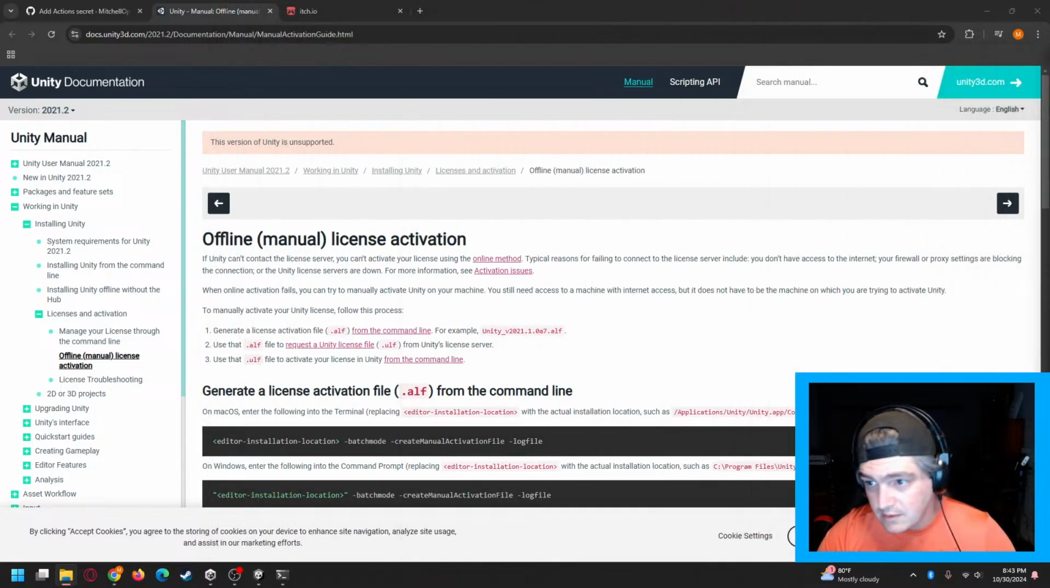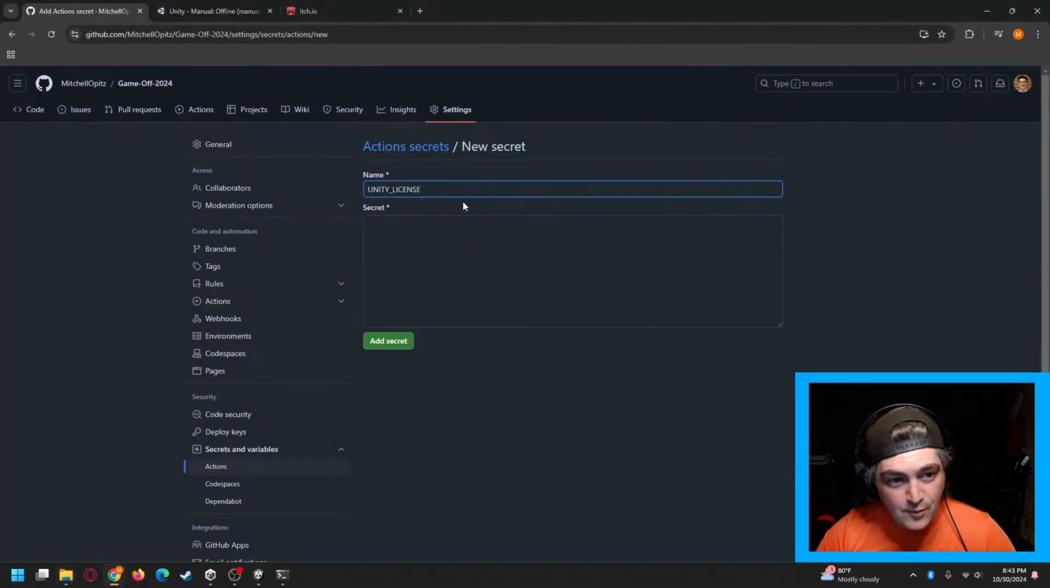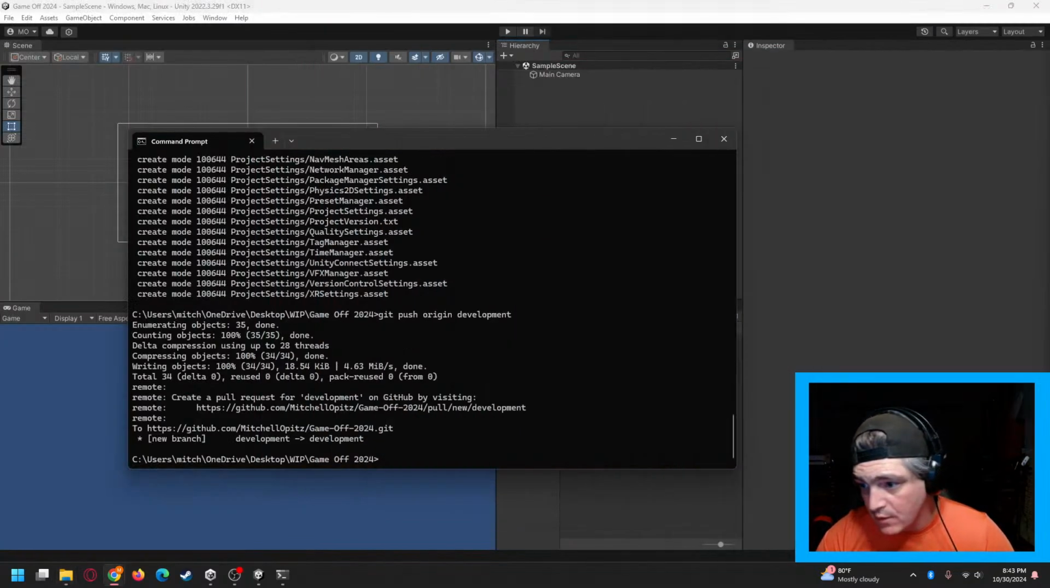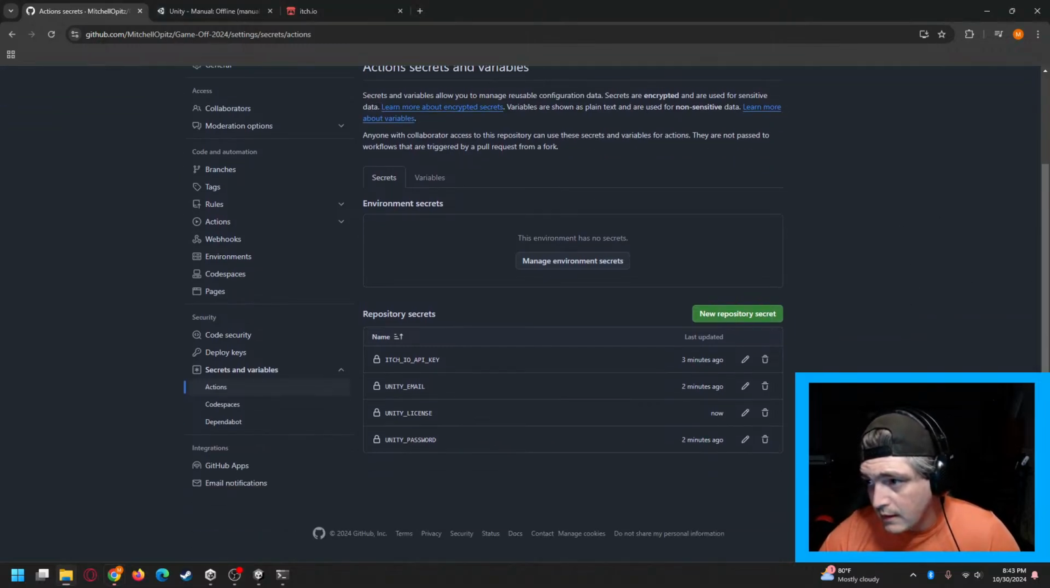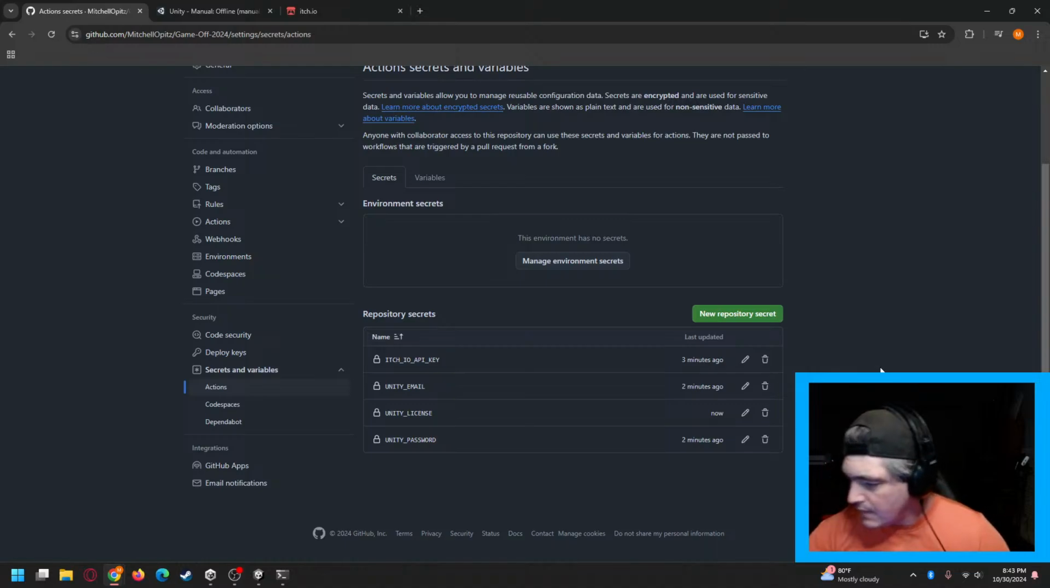Yeah, you guys don't get my license key. All right, so same thing here. I'm going to move this over just real quick. Paste my license key in there. All right, so those are the 4 repository secrets that we need.